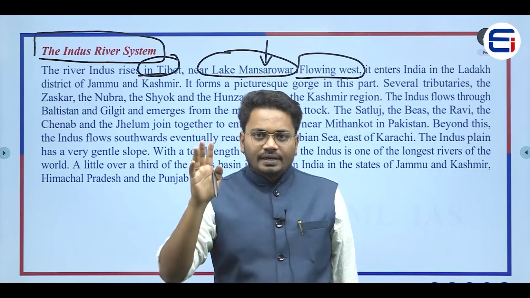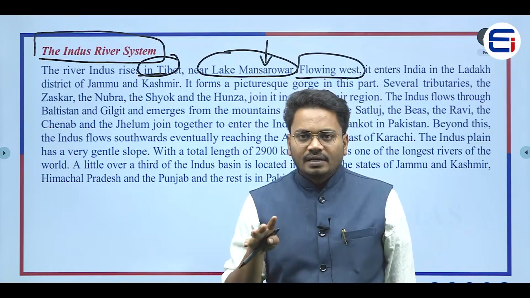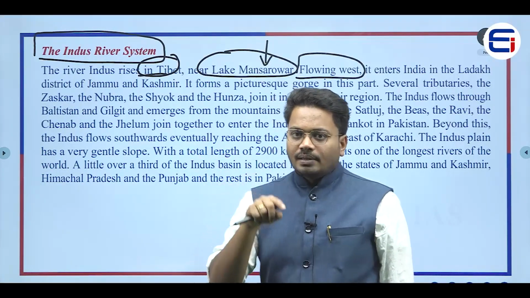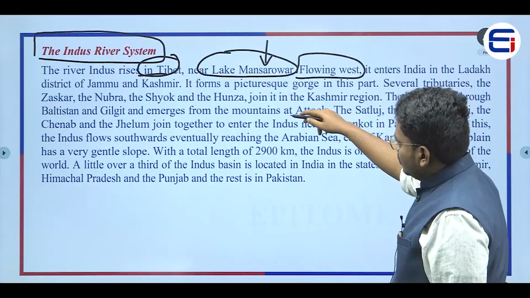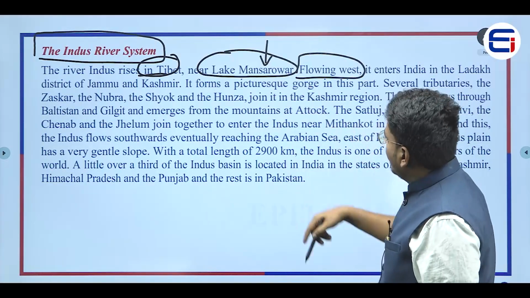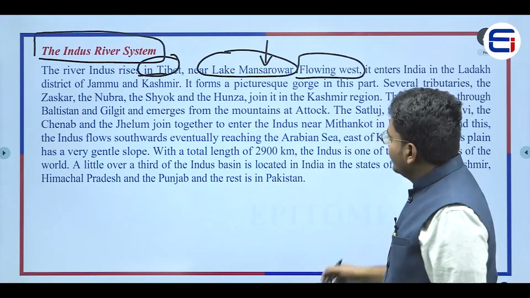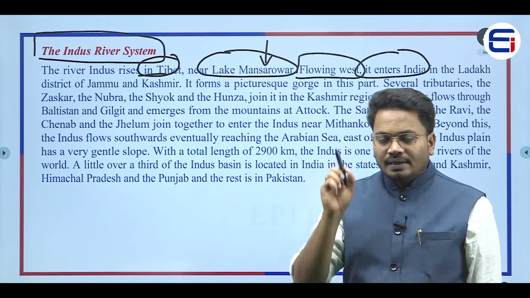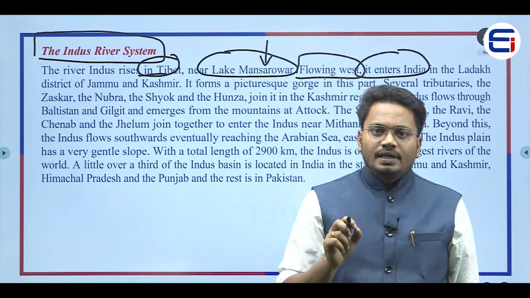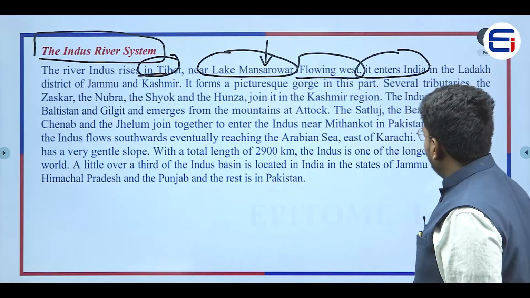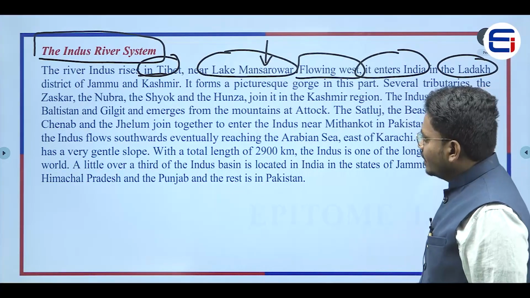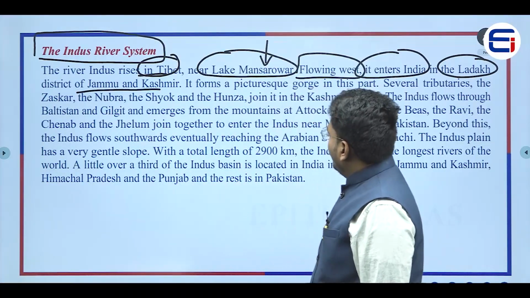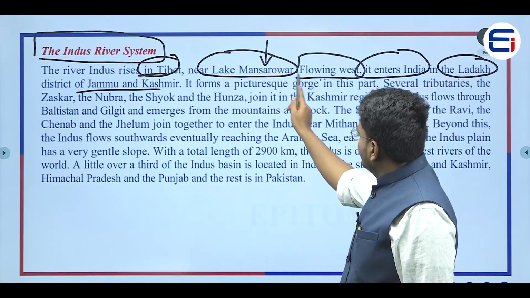If you try to locate this particular thing on the map, you would identify that after originating in Tibet, this particular river would be entering into India. So that is what is given here. After originating near Manasarovar Lake, it would be flowing towards the western side and entering India. Now the point is, where does the Indus River enter India? If you see this particular point, it would be coming under the Ladakh district, which is in Jammu and Kashmir state. Right. Now it forms a picturesque gorge.